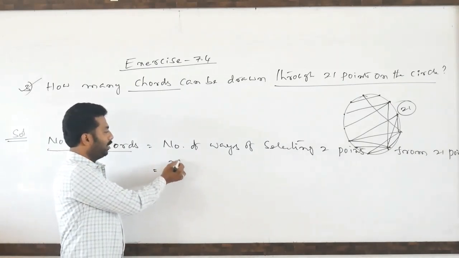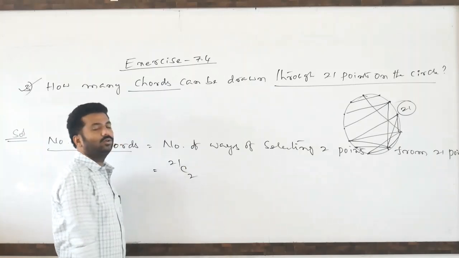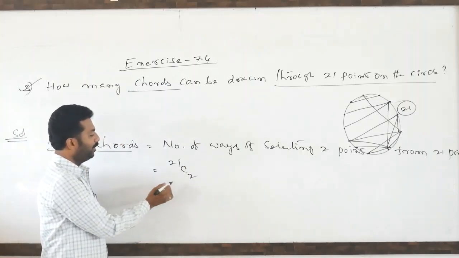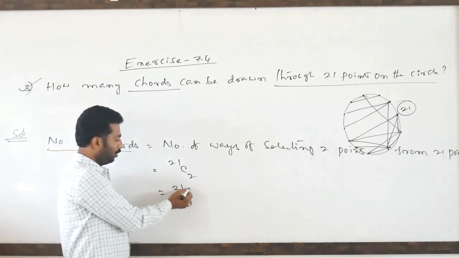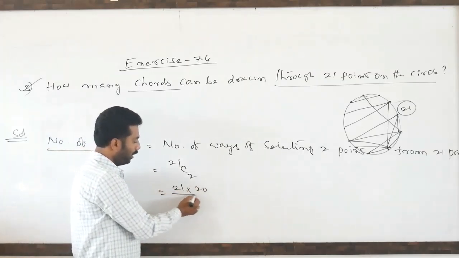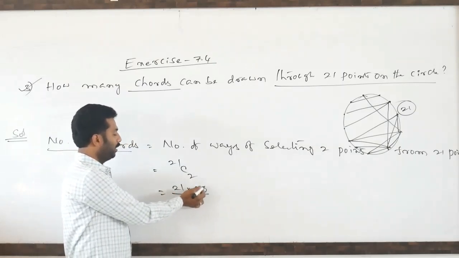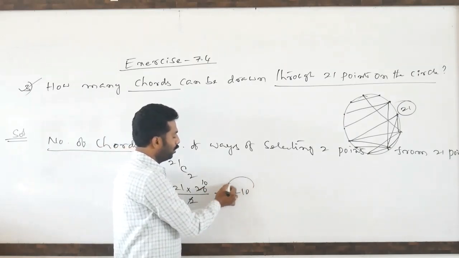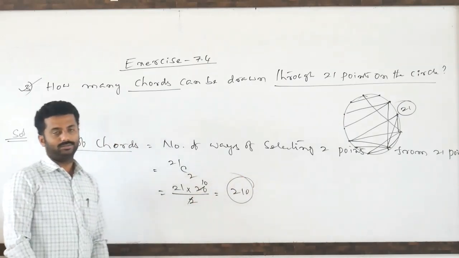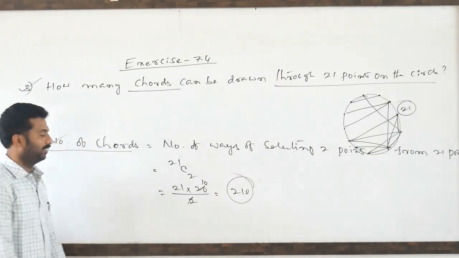So total points 21, and we select 2, so the ways are 21C2. Nothing but 21 into 20 divided by 2 factorial. Nothing but 10 times cancel, so finally 210 chords can be drawn.